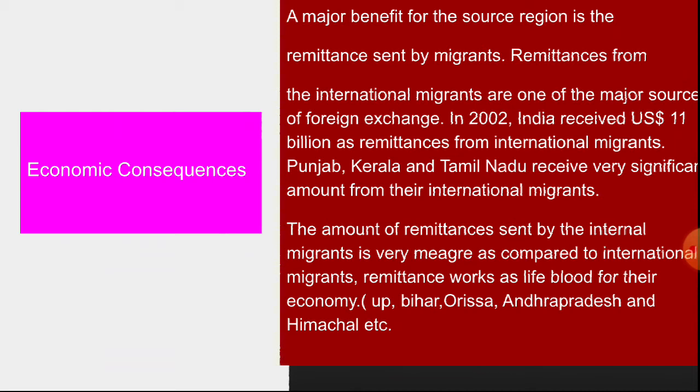Remittance from international migrants is one of the major sources of foreign exchange. In 2002, India received US dollar 11 billion as remittance from international migrants, and people from Punjab, Kerala, and Tamil Nadu receive very significant amounts from their international migrants. But at the same time, you can see those people are working hard within the country. The amount of remittance sent by internal migrants is very meager as compared to international migrants.